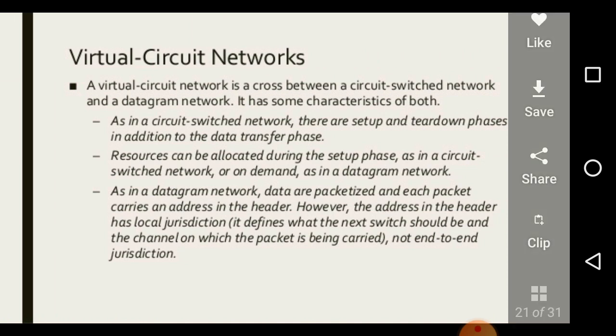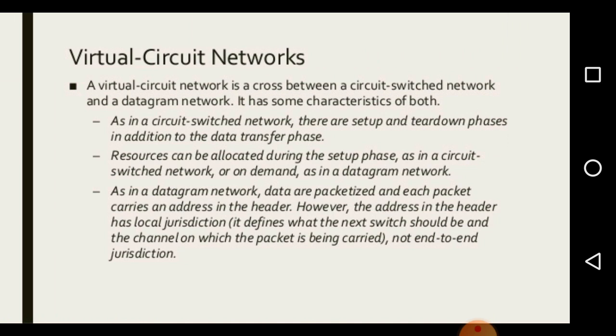Resources can be allocated during the setup phase as in a circuit switched network, or on demand as in a datagram network. As in a datagram network, data are packetized and each packet carries an address in the header.